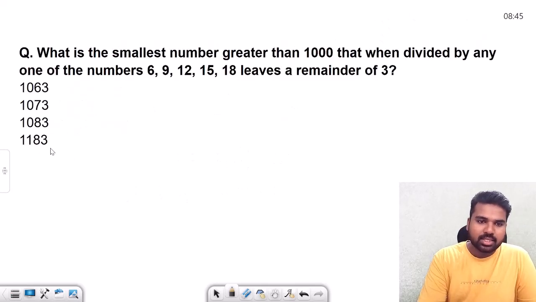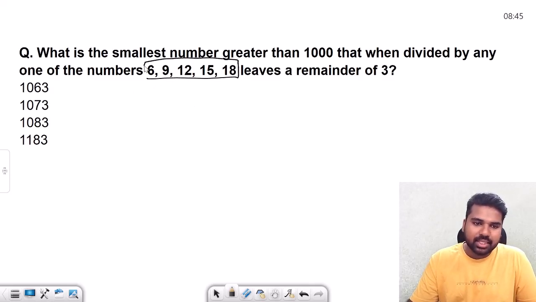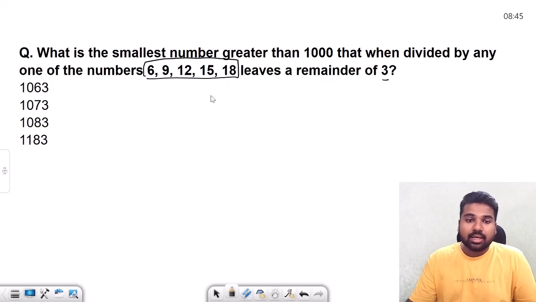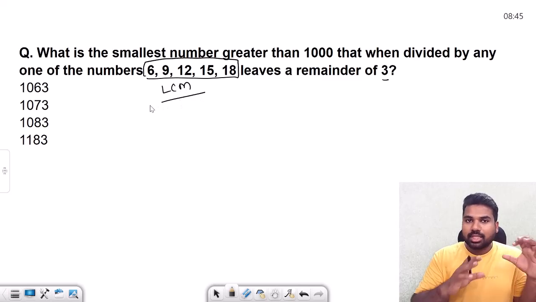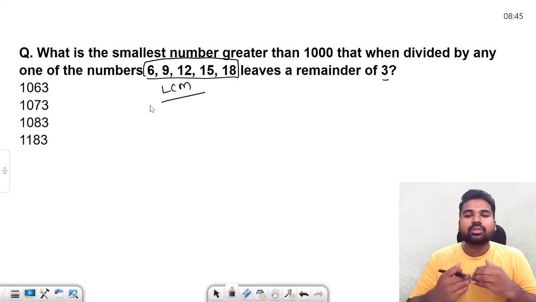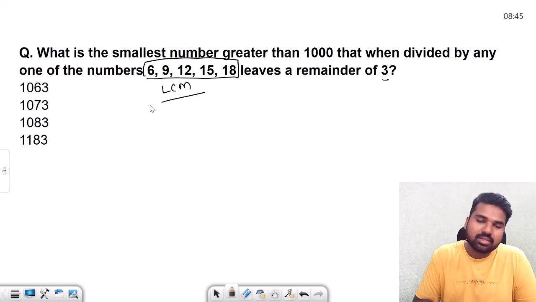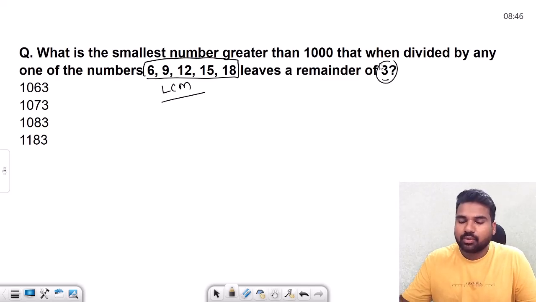Okay. Next, another question. Look at this. What is the smallest number greater than 1000 that when divided by any of the numbers, all the numbers are given here, leaves a remainder 3. So what we need to find? We need to find the LCM of all these numbers. So the least common multiple is going to divide each of these numbers. We need to find that, and we need to see how many number of times that is there within 1000. But what we need is the actual divisor plus we need a remainder of 3. So we need to add that 3.